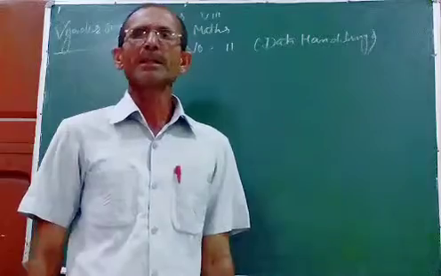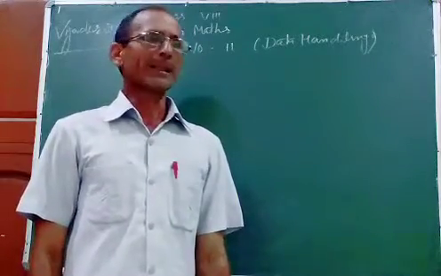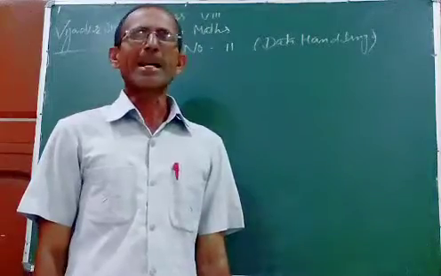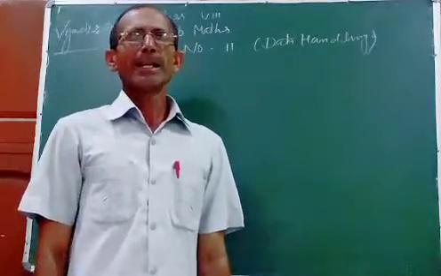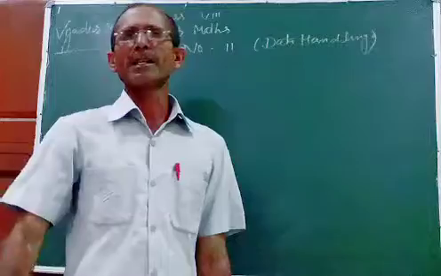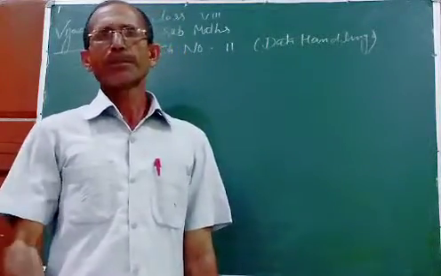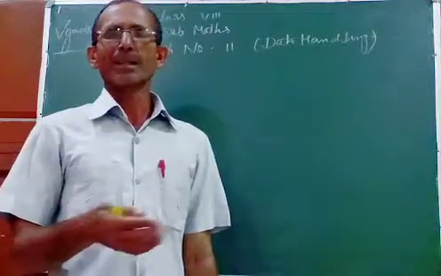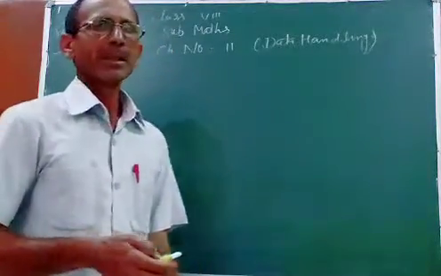For example, suppose in maths the teacher conducted a class test, and in the class test students scored different marks. There are a number of students, 15 or 20. Their marks are given.